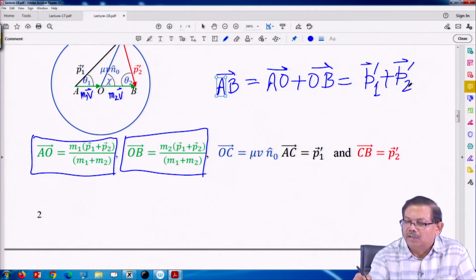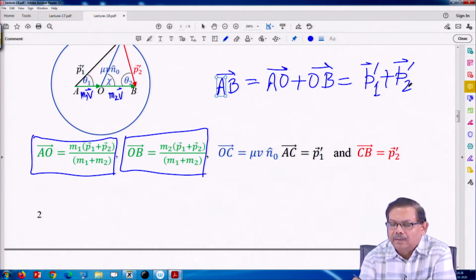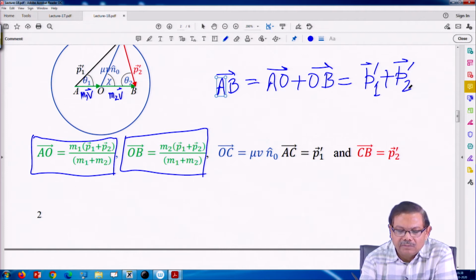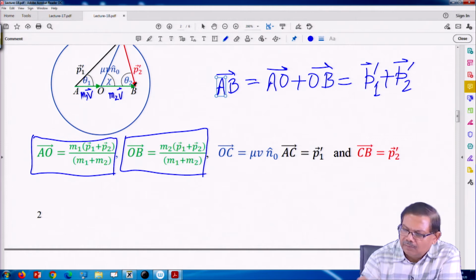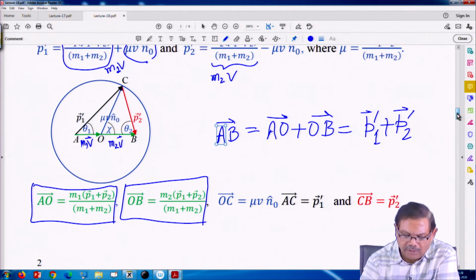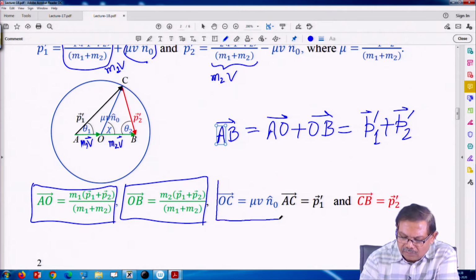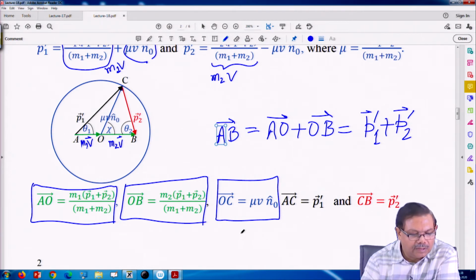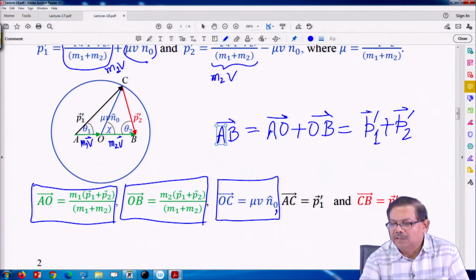So, the total momentum of the two particles after collision is what is given by this. So, they can be shown geometrically here. This OC, the radius, is always mu v n 0, and AC is P1, CB is P2 prime. Okay. Now, we do a special case.